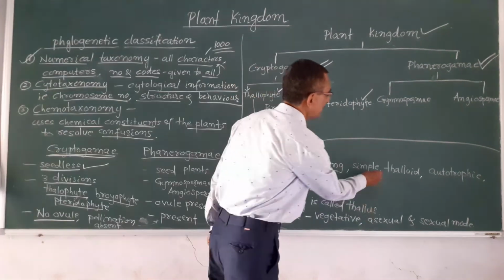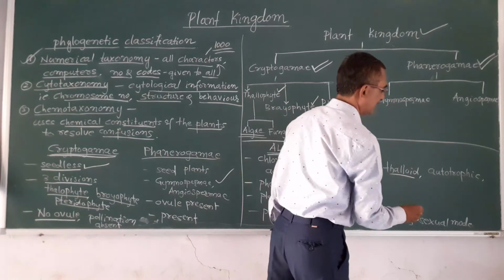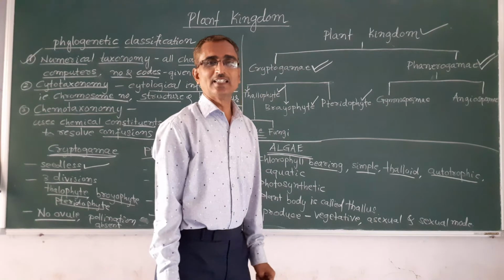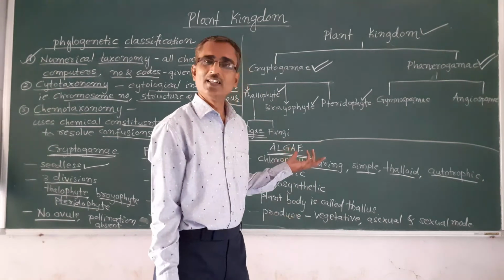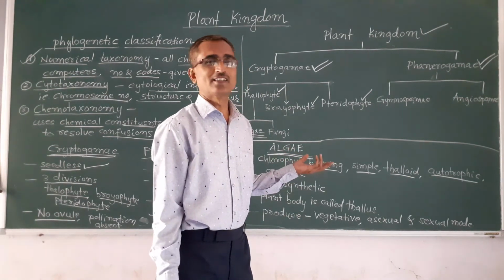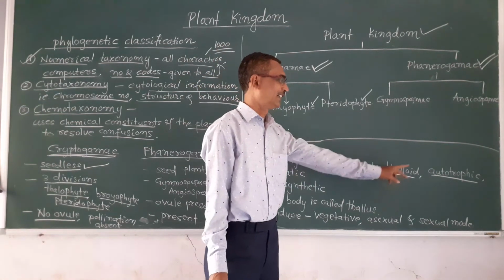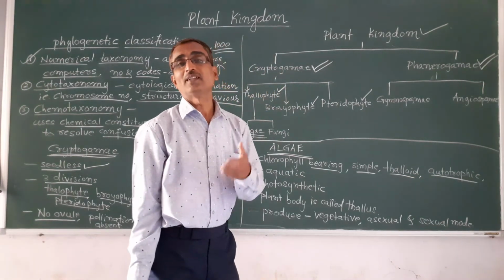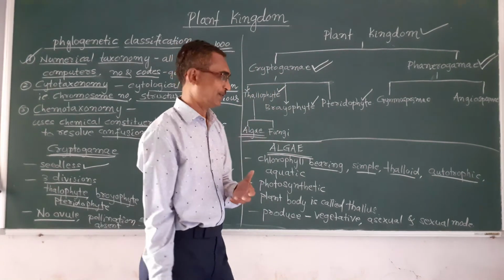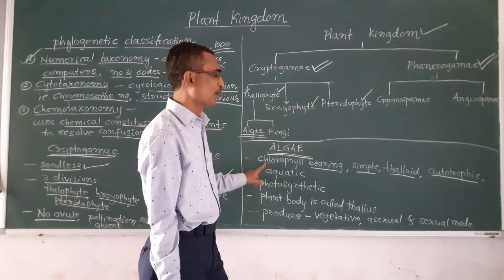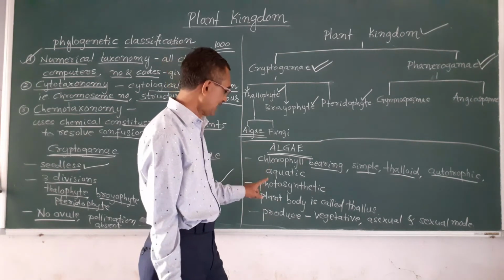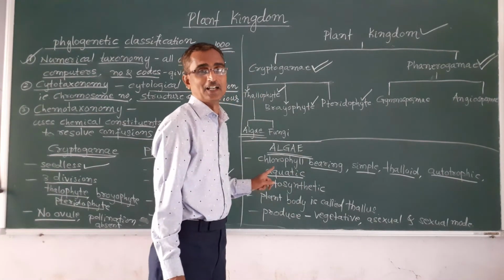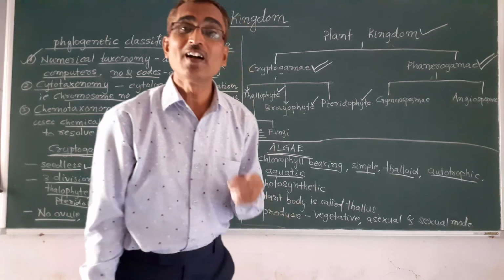And they are simple, they are thalloid, and they are autotrophic. Thalloid is the body structure of the organism. Autotrophic means they prepare or synthesize their own food because they have chlorophyll pigment. And next, they are aquatic. Most of the algae are aquatic in nature. Aquatic means the ones which live in water.